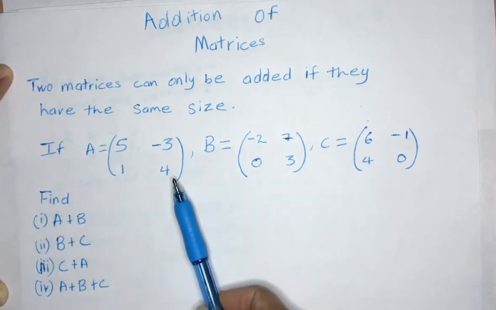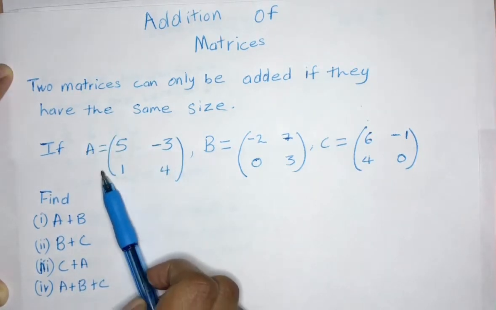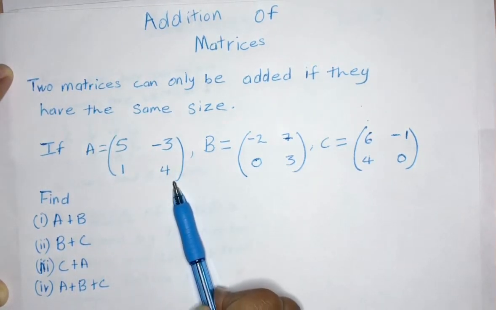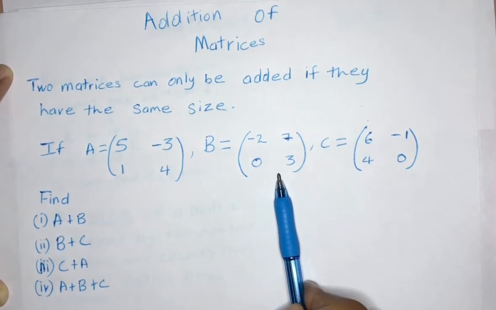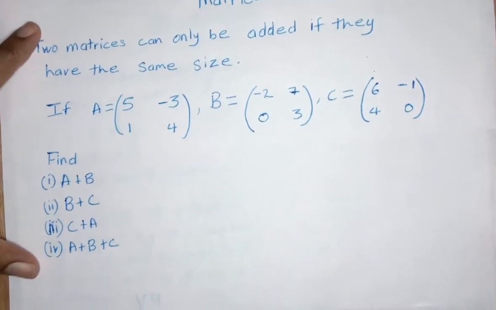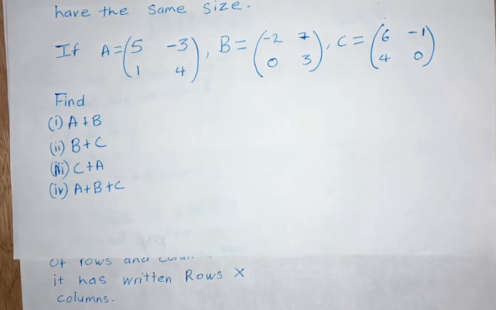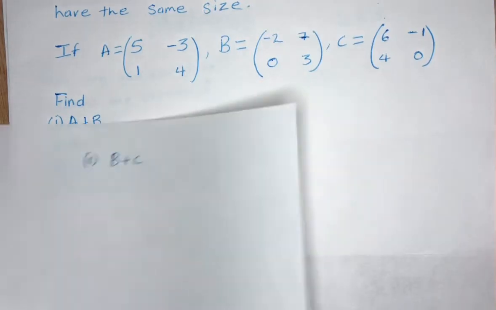So we have some questions here. They said A is equal to a 2 by 2 matrix here, B is a 2 by 2 as well, and C is a 2 by 2. When we see that, we know that all of them can be added because they're of the same size. Now we need to find A plus B, B plus C, and C plus A, and then we have A plus B plus C. So we're going to go ahead and do those.